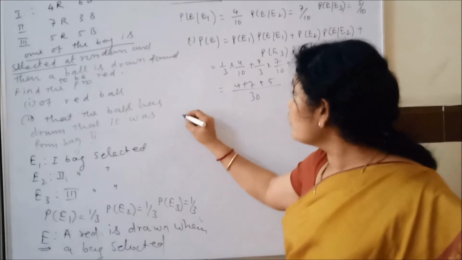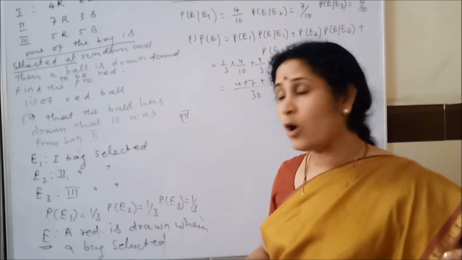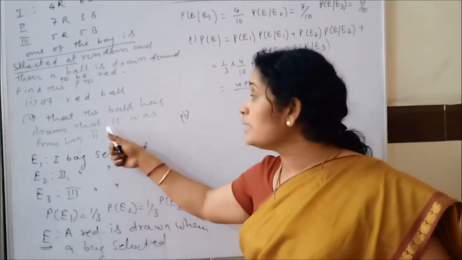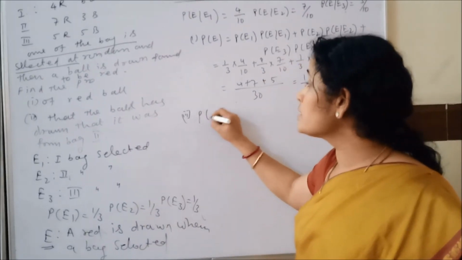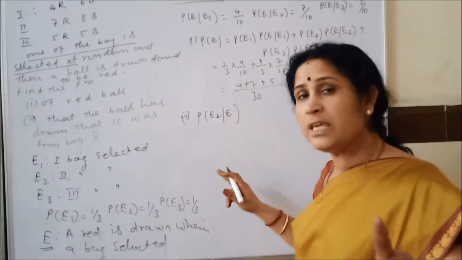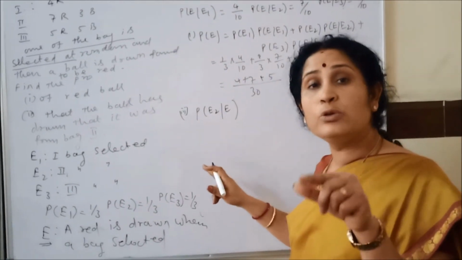Clear to you? Now the second part: find the probability that the ball drawn, meaning event E has occurred, was from bag 2. What is bag 2? E2. So they are asking P of E2 by E. The ball has been drawn, meaning event E has occurred. From where? Bag 2. P of E2 by E.